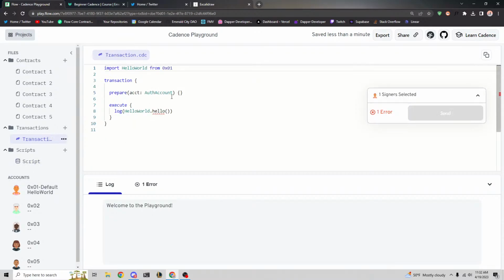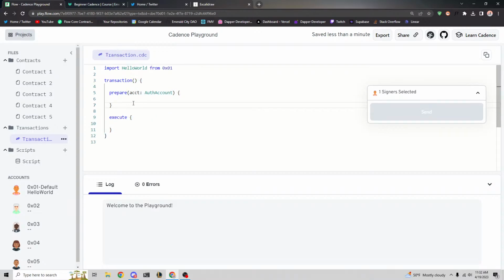So let's go to a transaction. And now, welcome to the world of transactions. So it definitely looks a bit different. So what is different about it? Well, it always looks something like this. Let's actually delete this and open this up. And I like to call this signer instead. But this is the basic format of a transaction.